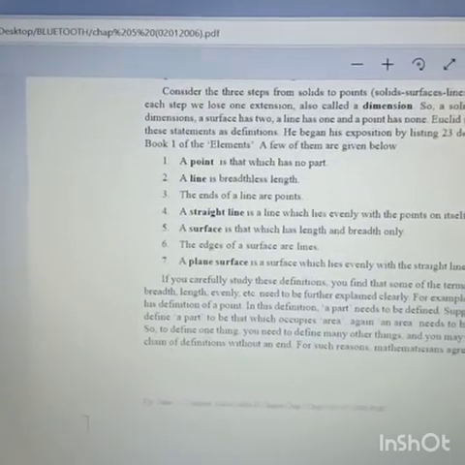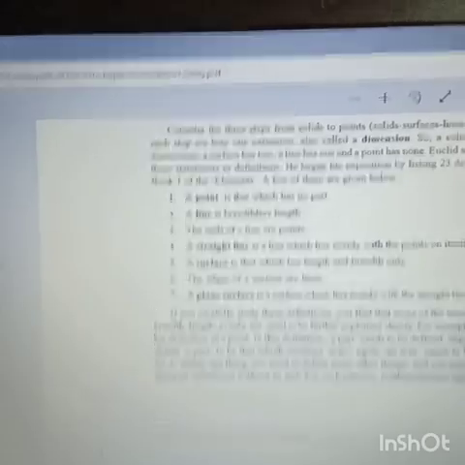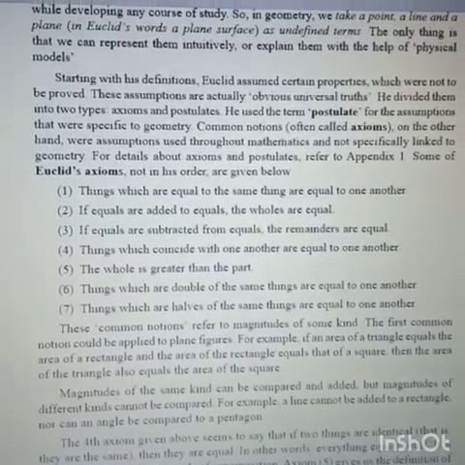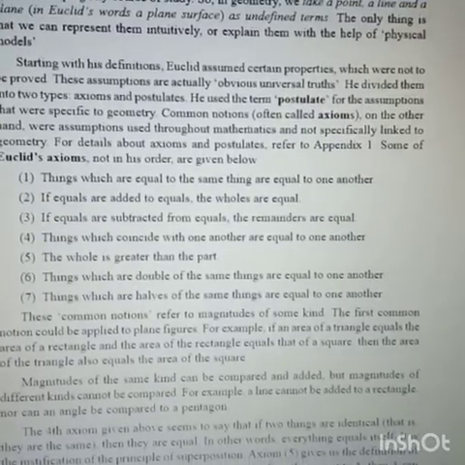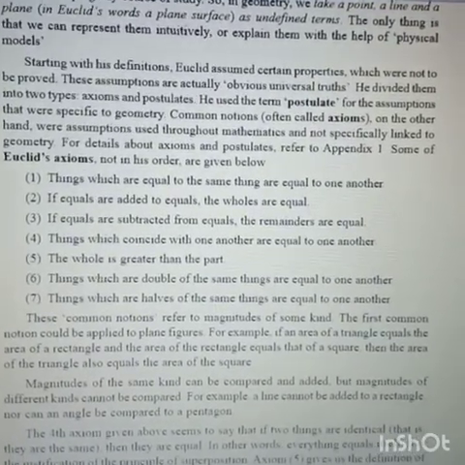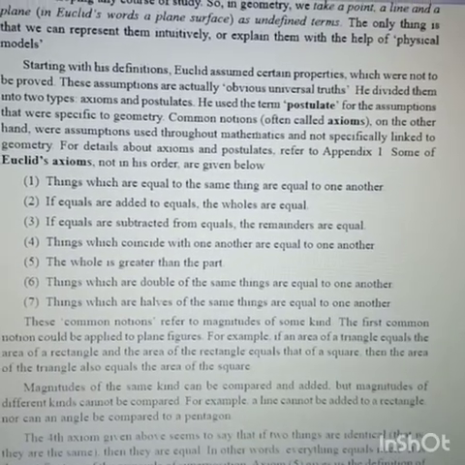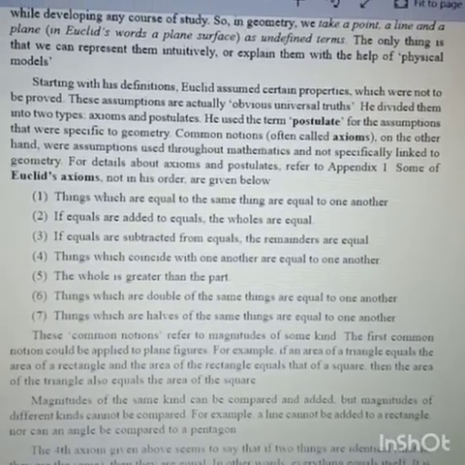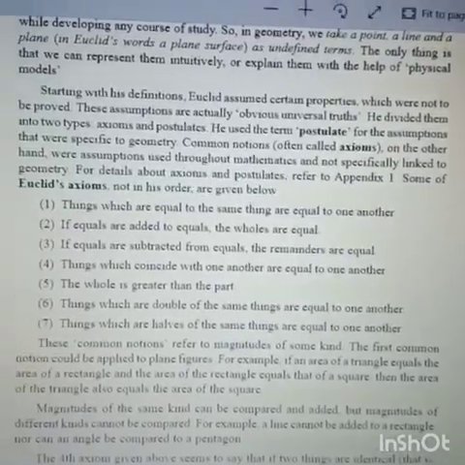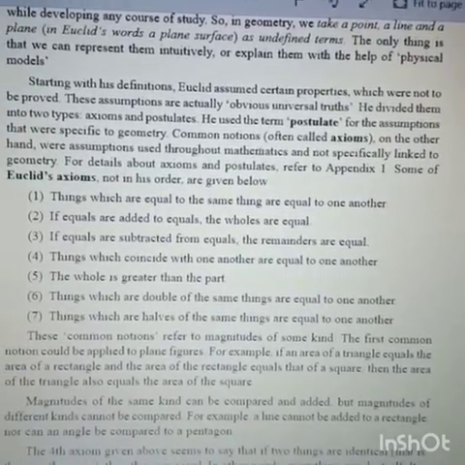So I hope all of you understood these definitions. I want to say that maybe in this video you are not able to see the lines clearly, but it is given in the book. You can go through it. Understood? Just listen to me and try to understand.